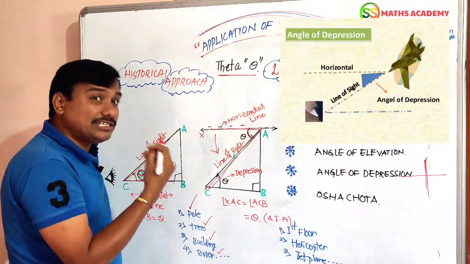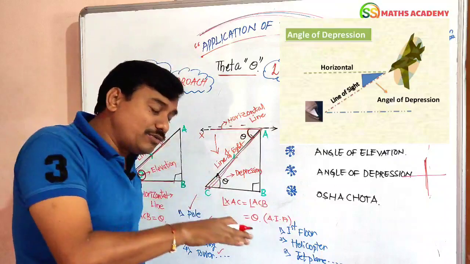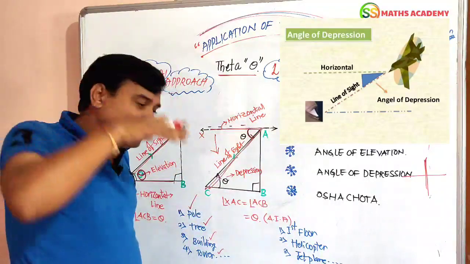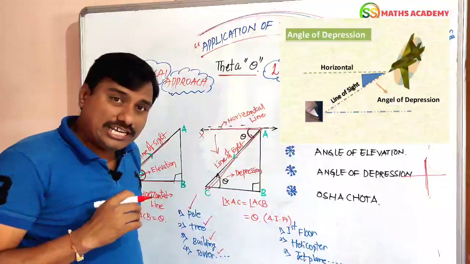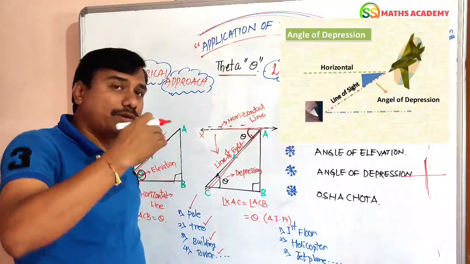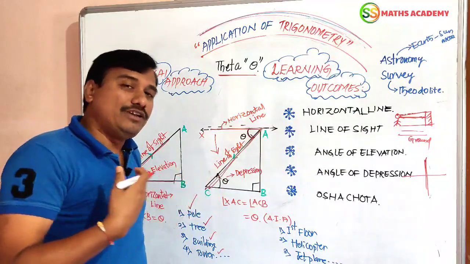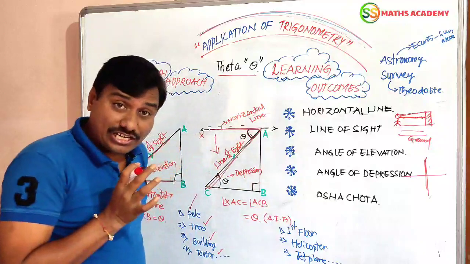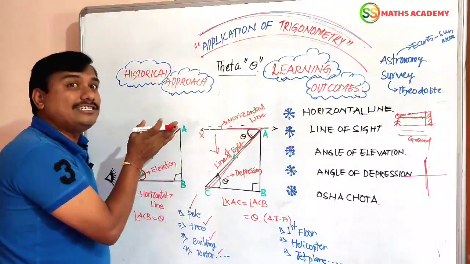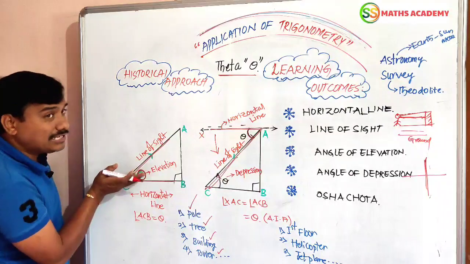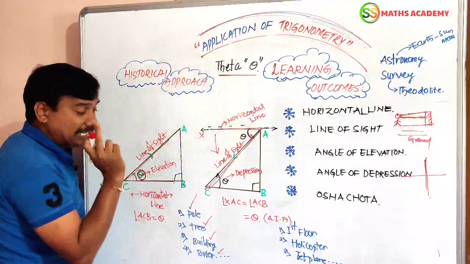In daily life, the situations are observing from the top of a building to a person on the ground, from a helicopter to the earth level, from a jet plane to the stations. These are the examples where we have to observe from the top position to a down position. In such situations we use the angle of depression, right? Here, for the angle of depression, the line of sight is below the horizontal line. In the angle of elevation, the line of sight is above the horizontal line. Clear? Here this parameter is called theta.